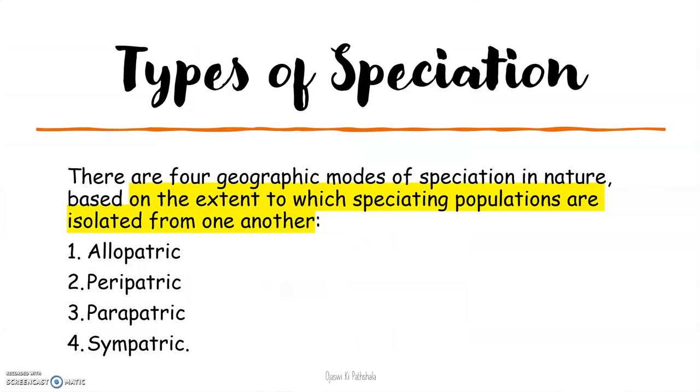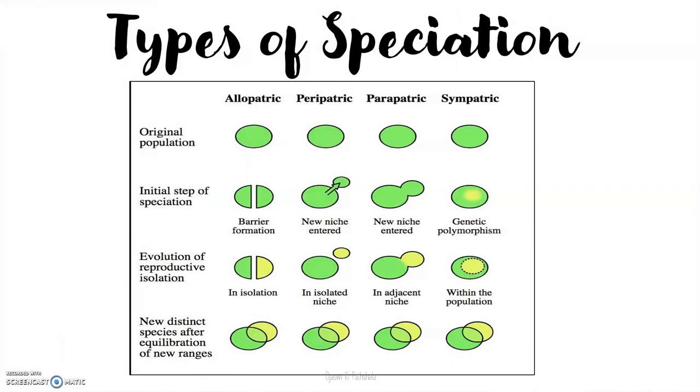This classification is mainly based on the extent of isolation of the populations from each other. How much they are separated from each other and how they are separated from each other leads to the four types of speciation, that is allopatric, peripatric, parapatric and sympatric. So from a simple diagram we will understand it.